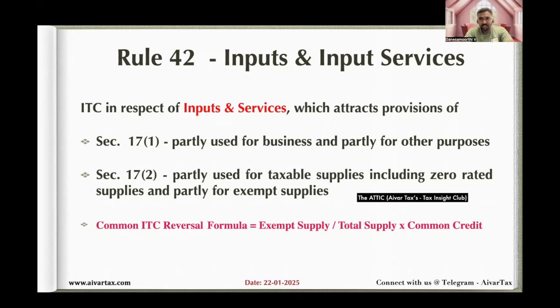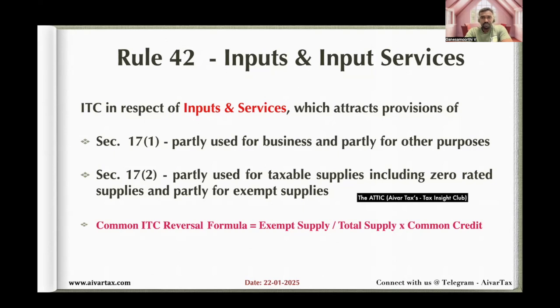So in this scenario, I have to find out which are the common credits used for supplying both supplies. The usual common credits will be the rent, audit fees, repairs and maintenance of machinery, which is used for both supplies if it is a manufacturing case.